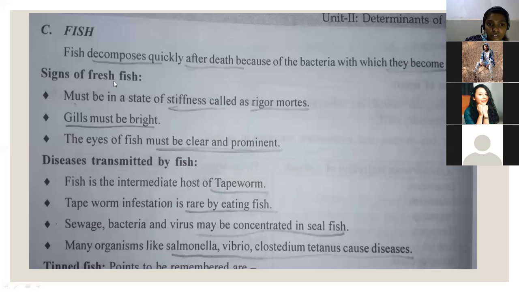So how will fresh fish be? It must be in a state of stiffness called rigor mortis. So rigor mortis. Did we study about rigor mortis? What is this rigor mortis condition? In which condition have we studied rigor mortis? Any idea?